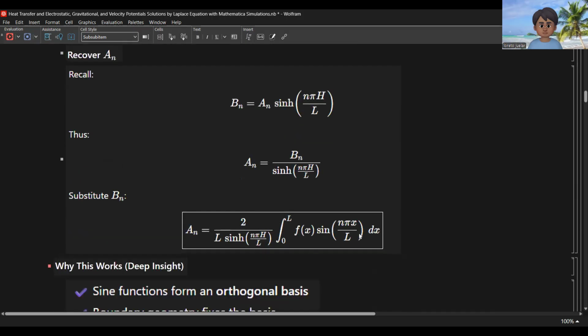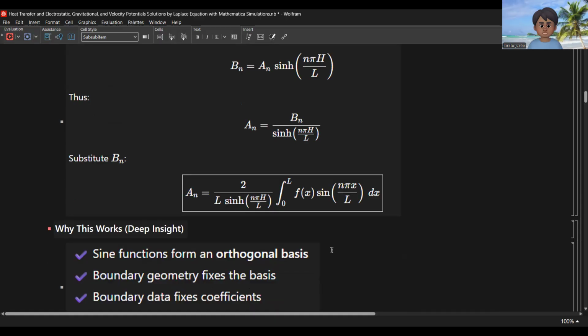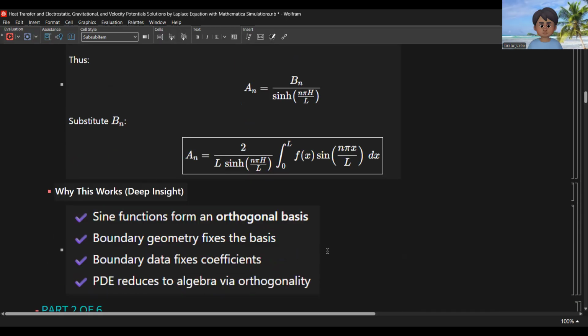So why does this work? Sine functions form an orthogonal basis. Boundary geometry fixes the basis. Boundary data fixes coefficients. The PDE reduces to algebra via orthogonality. In part two, we will discuss these properties.